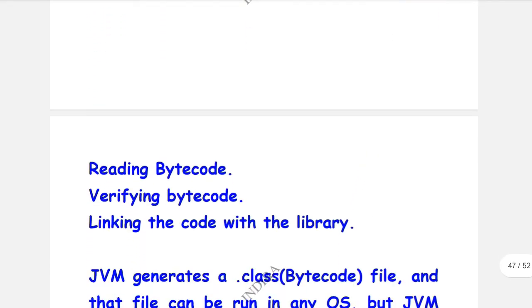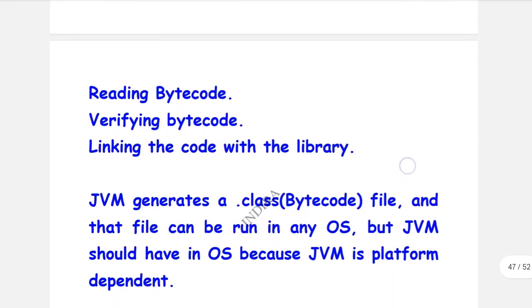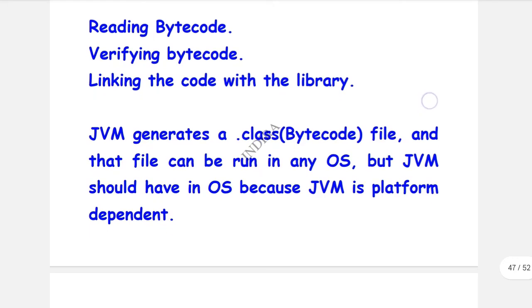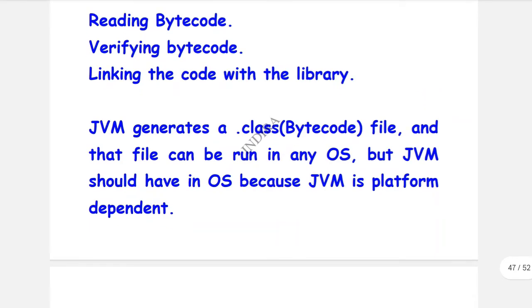JVM consists of reading bytecode, verifying bytecode, and linking the code with the library. JVM generates a class file, that means a bytecode file, and the file can be run in any OS. OS is nothing but operating system.